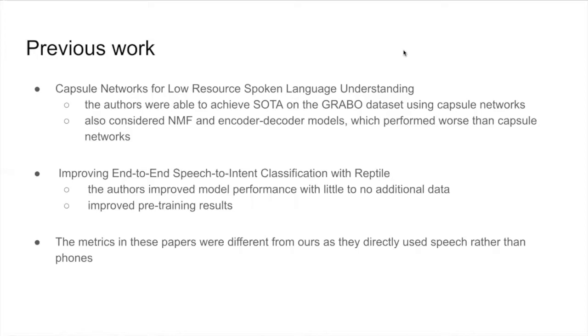Another paper was Improving End-to-End Speech Classification with Reptile. The authors improved model performance with little to no additional data. They also improved pre-training results, but the metrics in these papers were different from ours as they directly use speech rather than speech converted to phones.